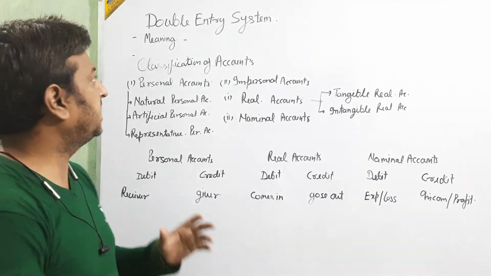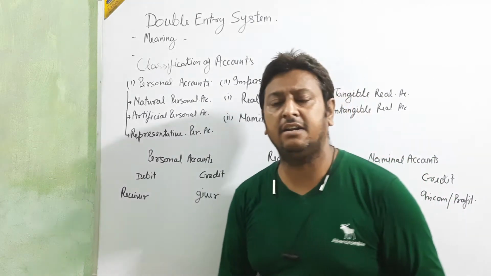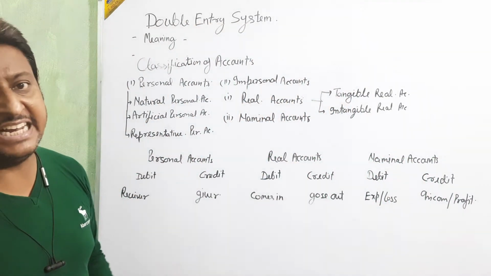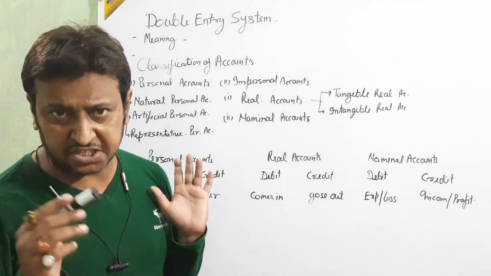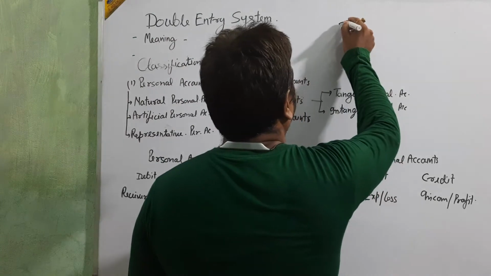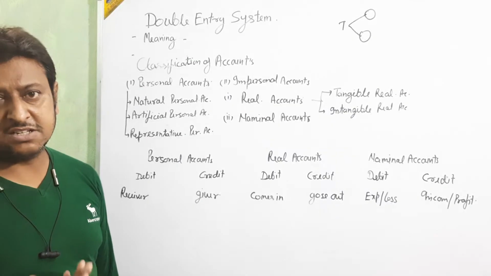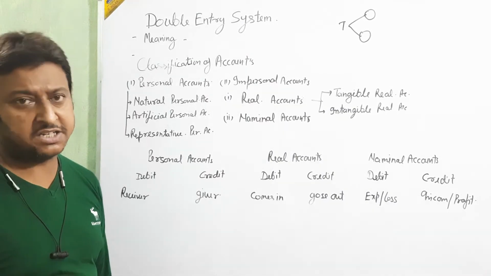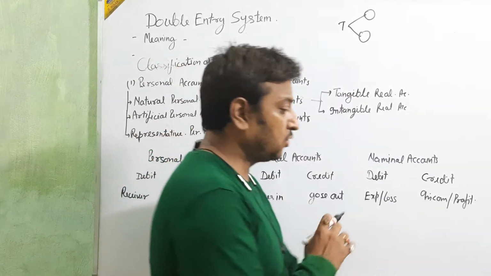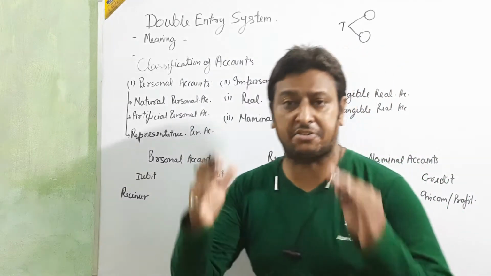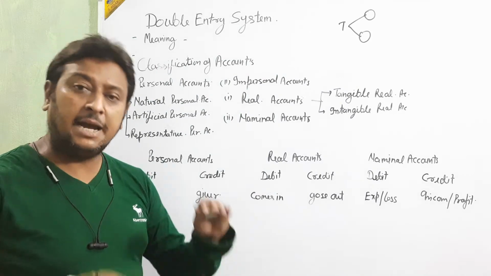Double entry system is a system in which every transaction has two sides. One is debited and the second is credited on the behalf of some certain rule, which is called the double entry system. It means all transactions have two sides. Okay, beta, two sides. One is giver, one is receiver. Something is in, something is out. Without the two sides, you cannot think about any transaction. If any transaction is done, then surely and certainly it has two sides.